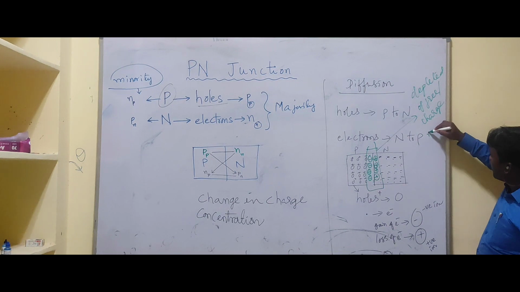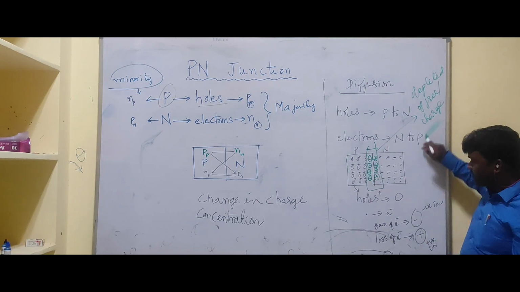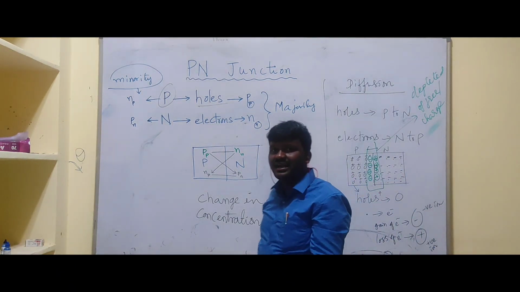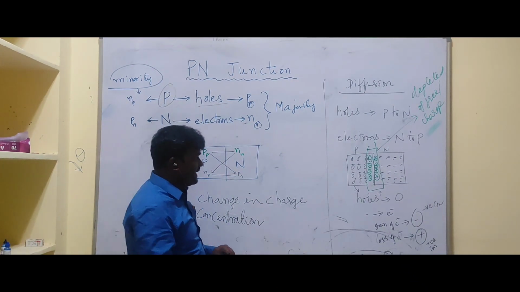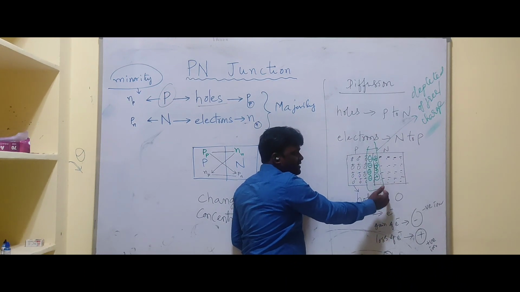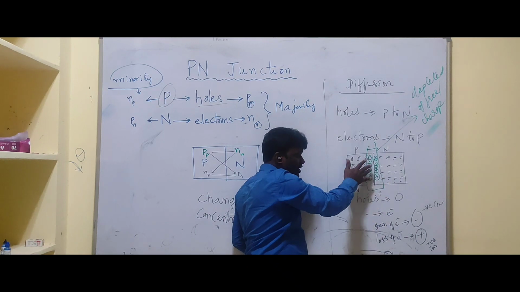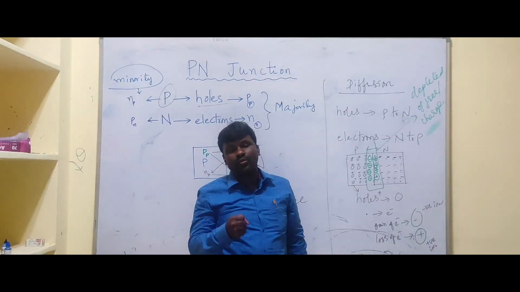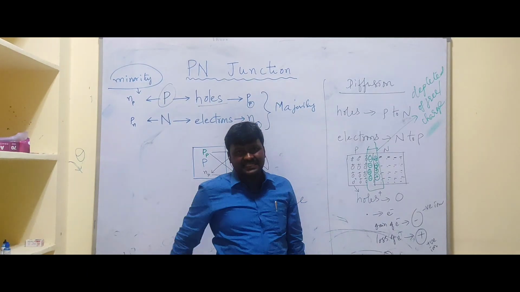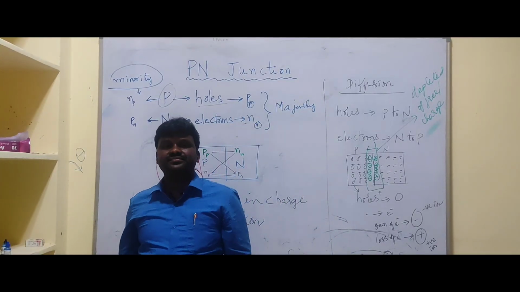Free or mobile charge carriers. So that's why this region is called the depletion region. Why is it called the depletion region? Because this region does not consist of mobile charges like electrons and holes. Instead, it consists of immobile ions. As this region is depleted of free charge carriers, it is called a depletion region.